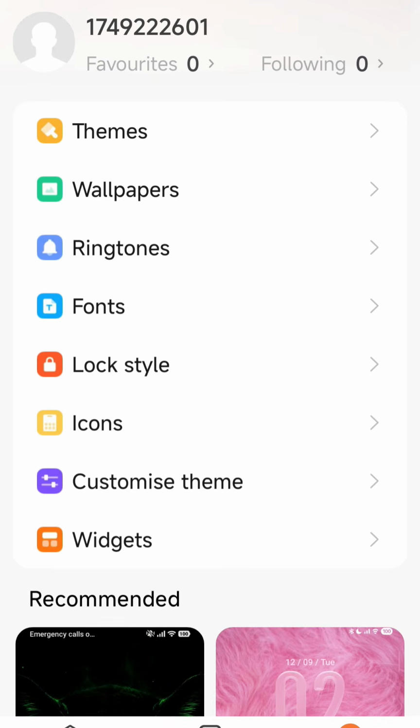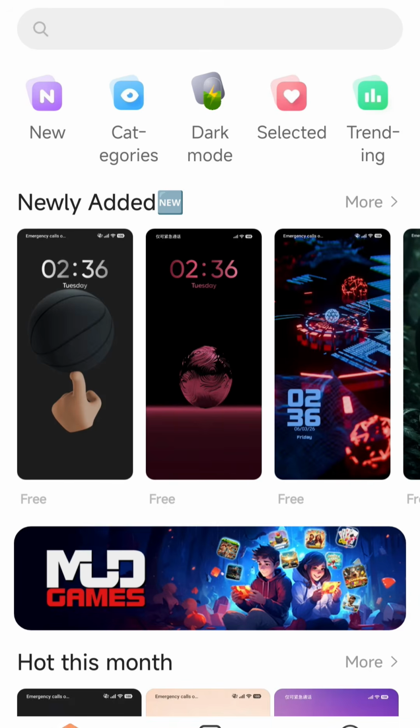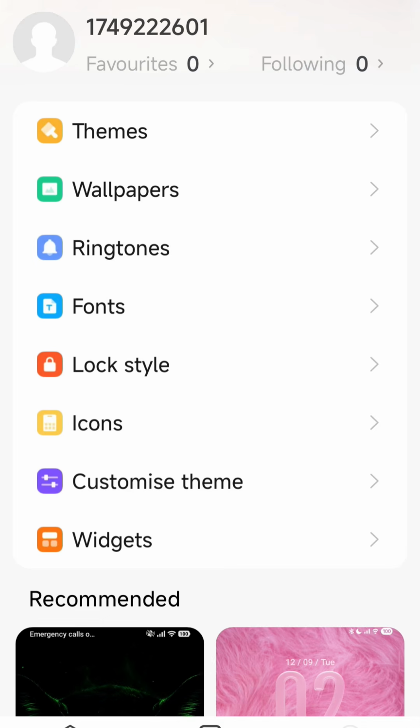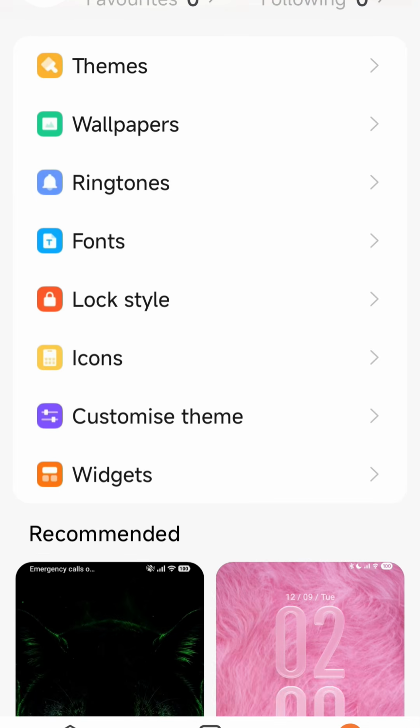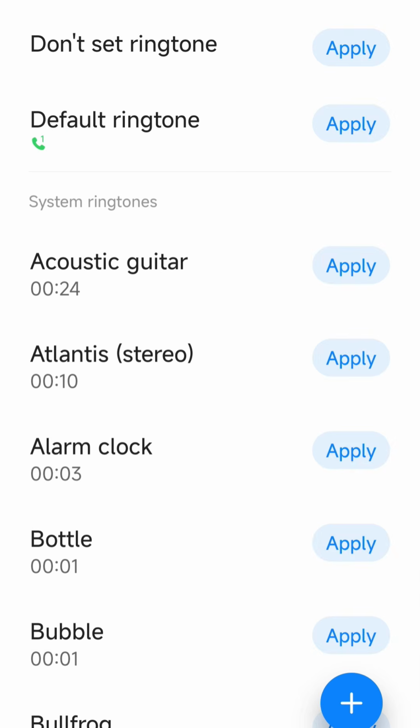Okay, if you did not find this option, then you should click on my account, then click on ringtones, and then you can see this window.